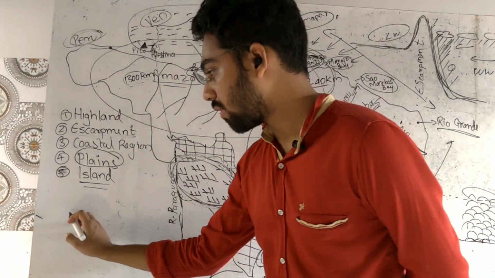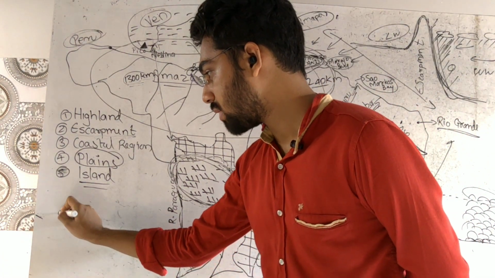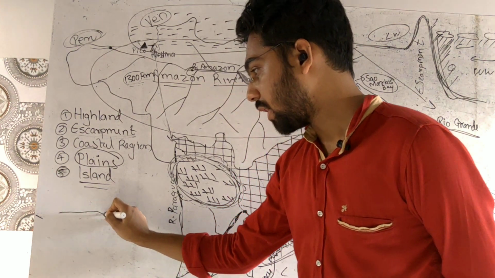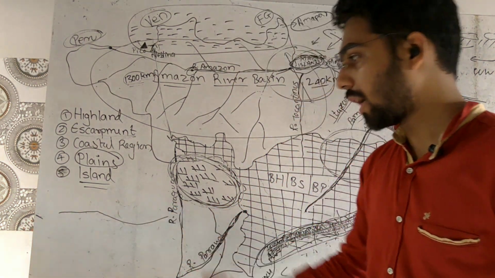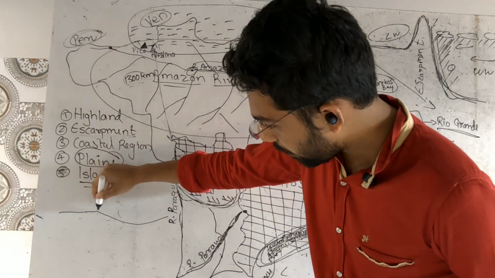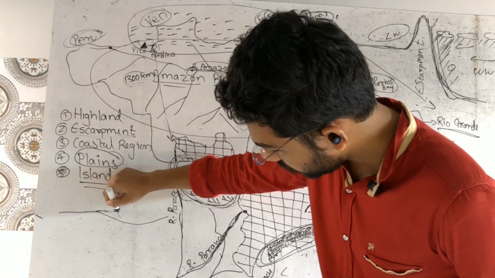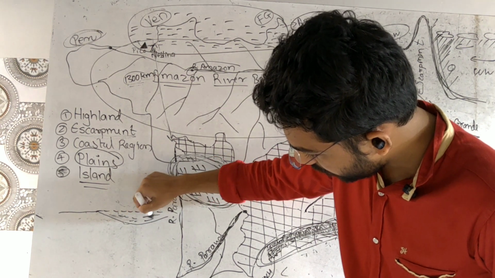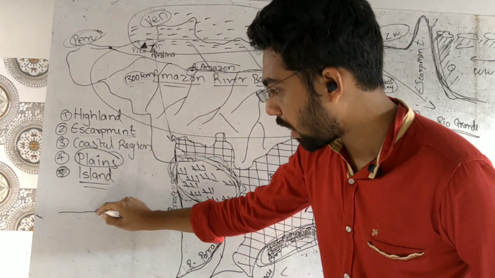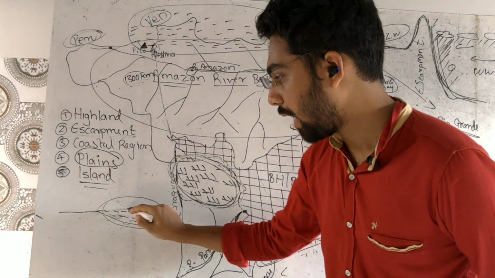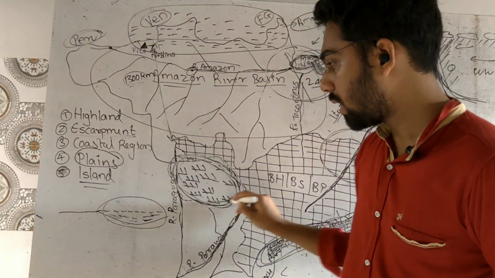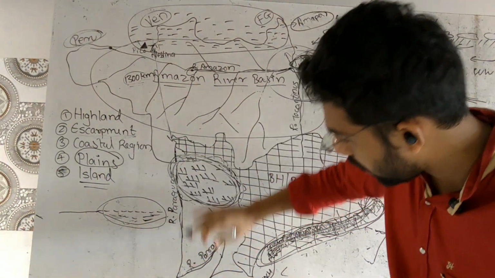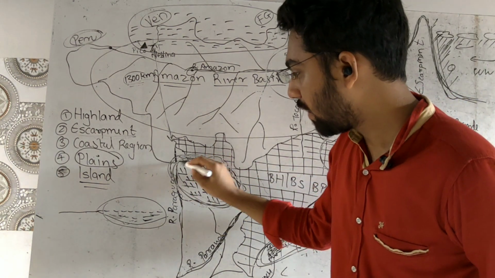Wetland means what? A depression of kind of thing. See, what happened, this is the plain area, so it is forming a kind of depression in this area. As the river flows, the water remains in this area. As the water remains, this part becomes wet and marshy land. So in this way there is a depression of kind of thing in this area. So water is getting settled and the wetland is formed.